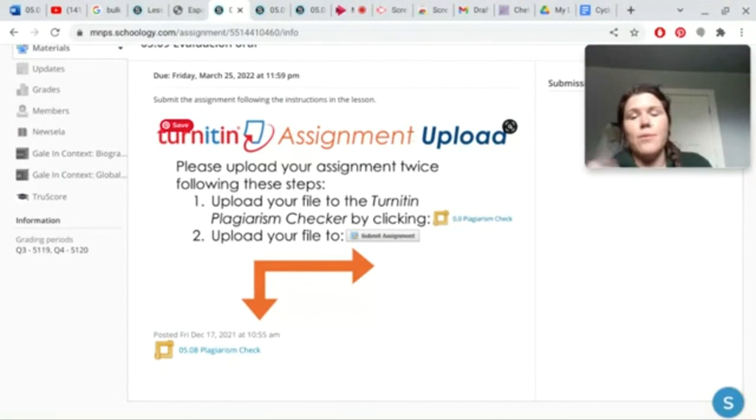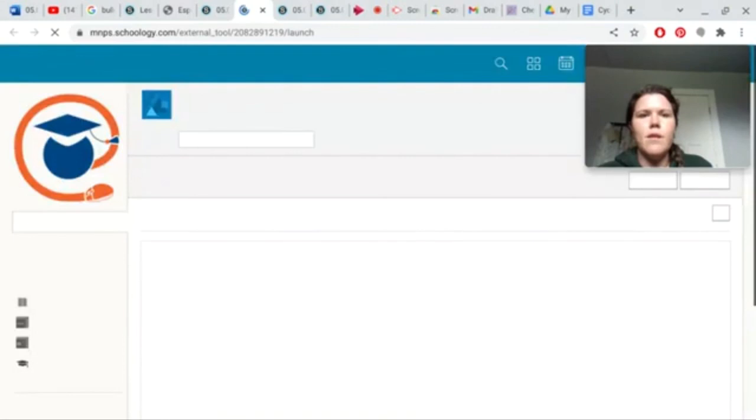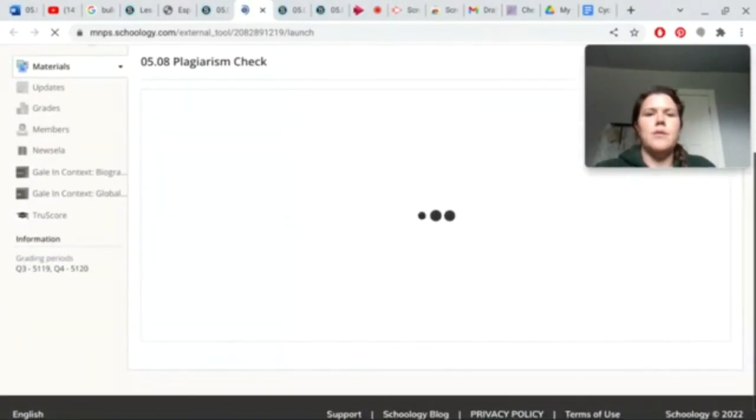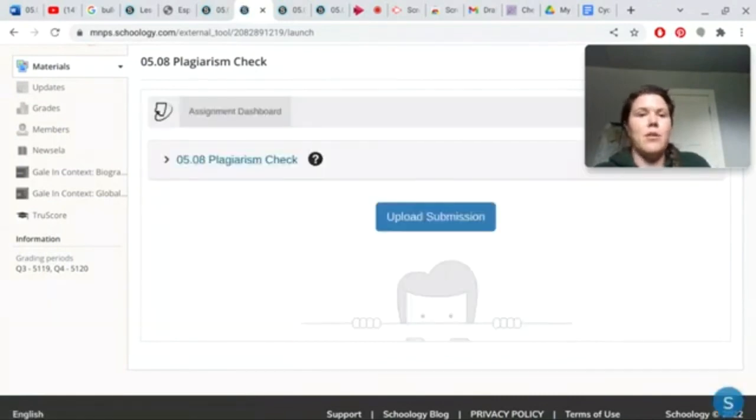Okay, so when you are ready with your presentation file, whether that's a video or an audio voiceover of a screencast, however it's easiest for you to do it, you're going to upload it into this section right here. This says 5.09 Evaluación Oral. And for some reason, this is labeled 05.08, so don't get thrown off. But you click this, and you go down here, and there'll be a file upload section, and that is where you upload your file right here.